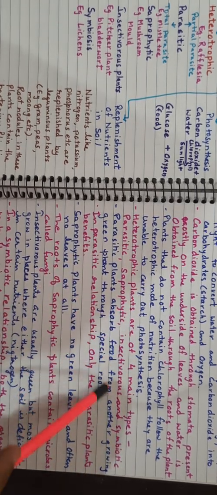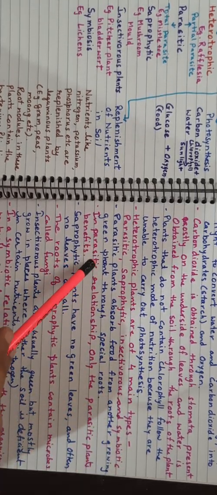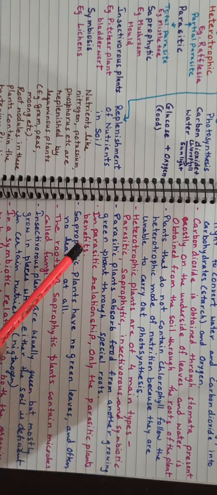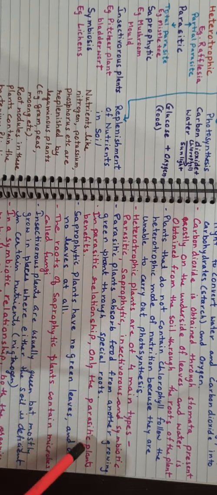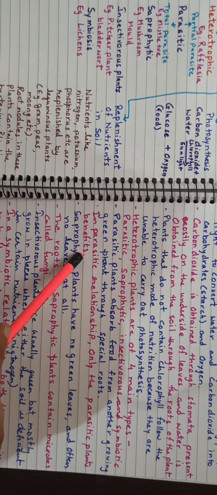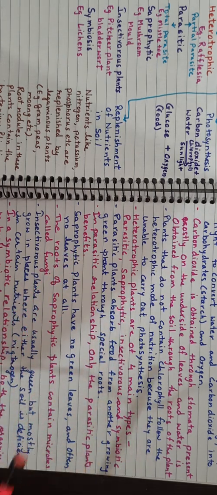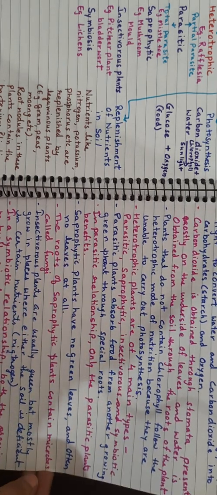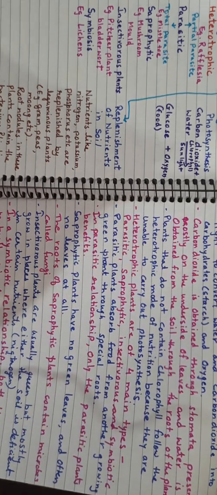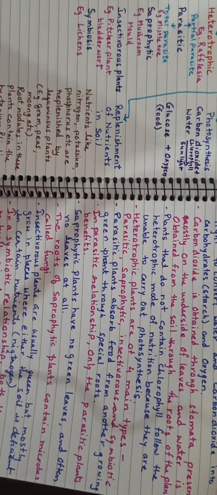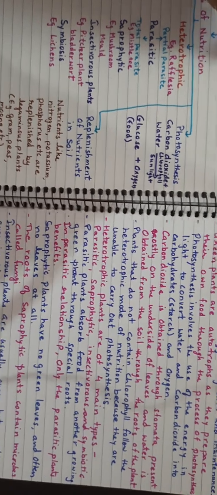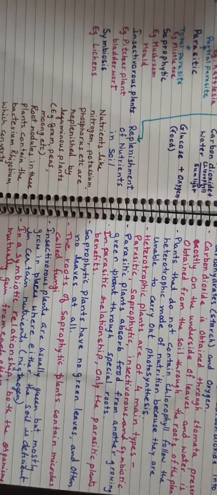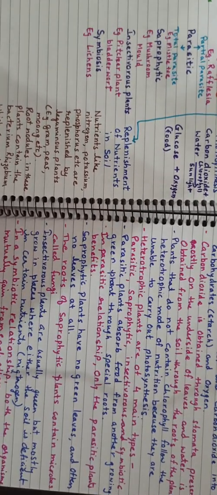Parasitic plants absorb food from another green plant through special roots. In a parasitic relationship, only the parasite benefits. The host gets no benefit, so it is the worst mode of nutrition for the hosting plant.